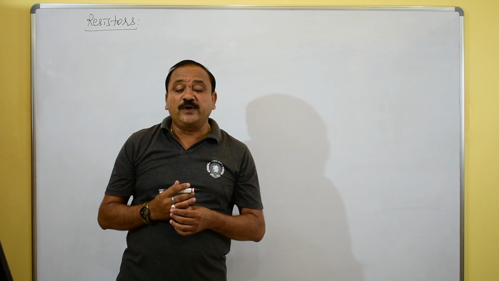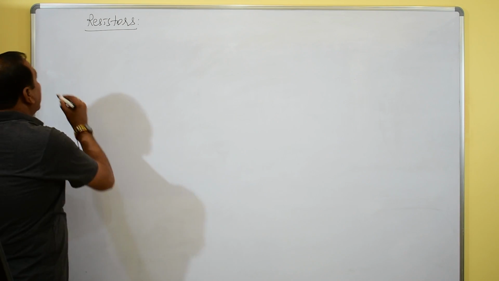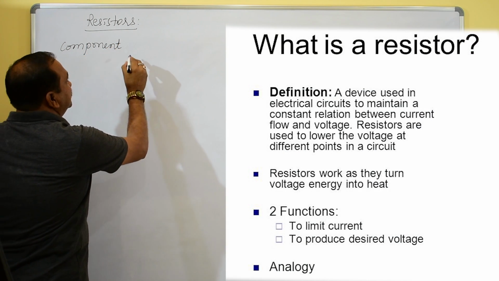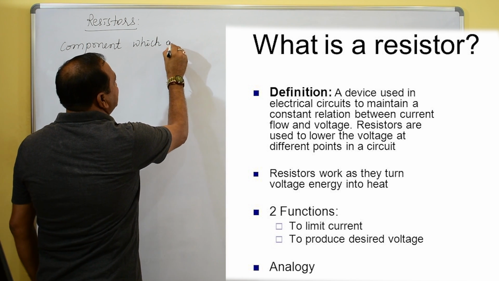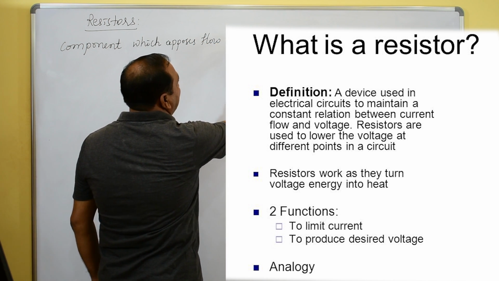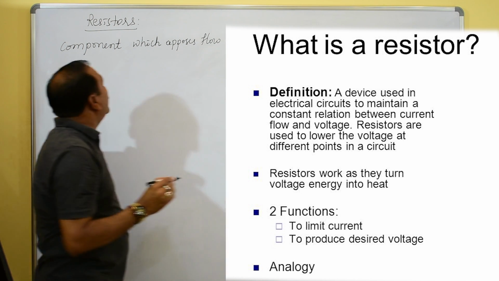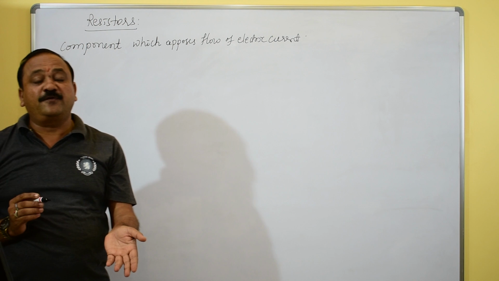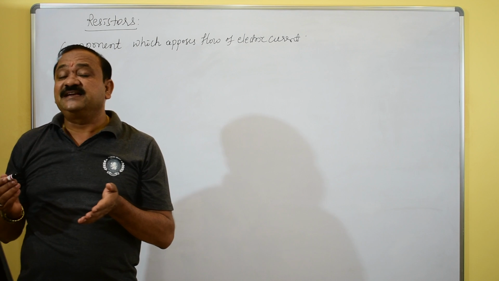That is what we call it now. See the resistor, it is a component. You must know that component which opposes the flow of electric current. Simple concept. This is what we call that resistor. It offers the opposition to the flow of electric current.